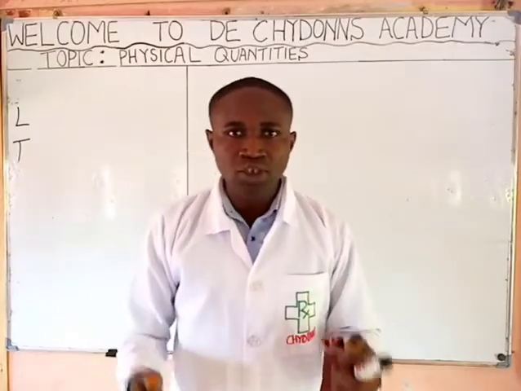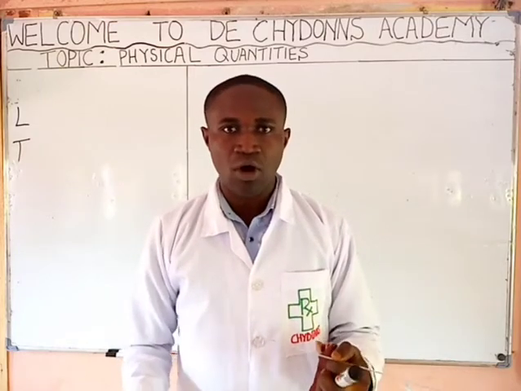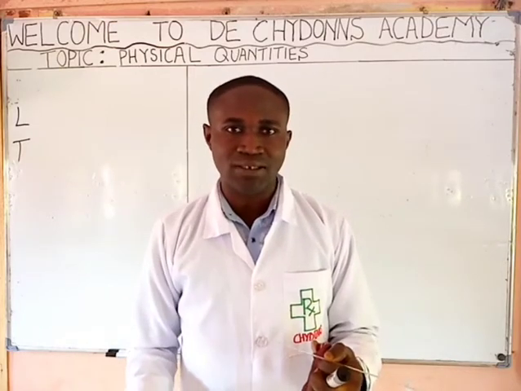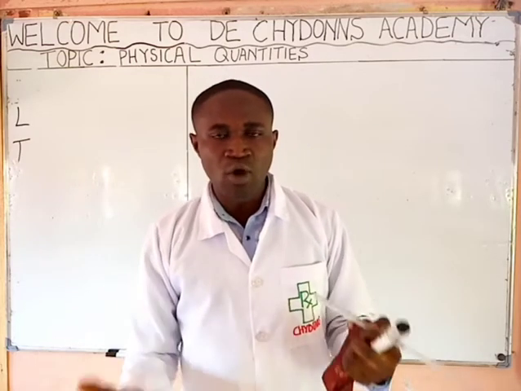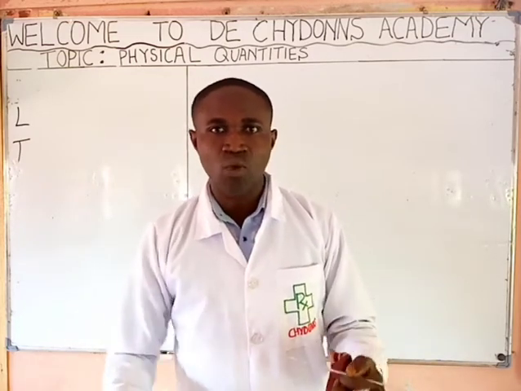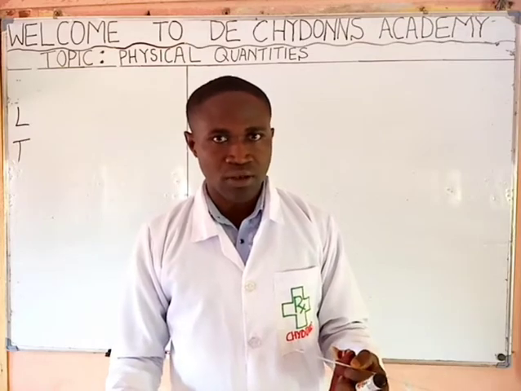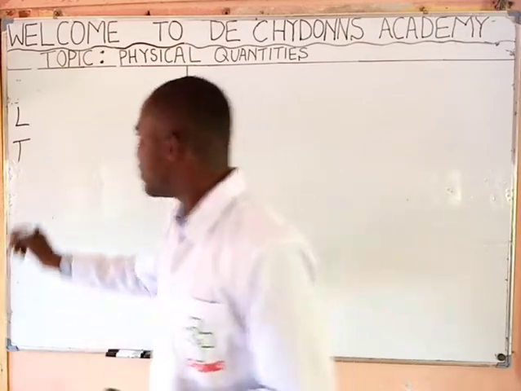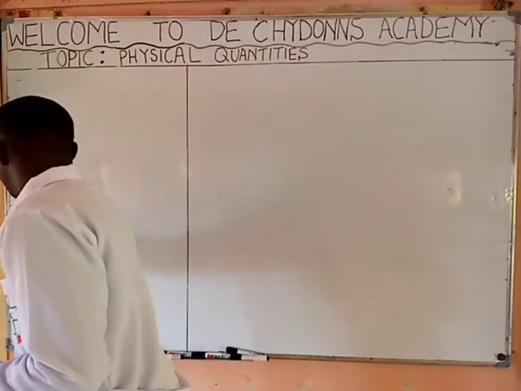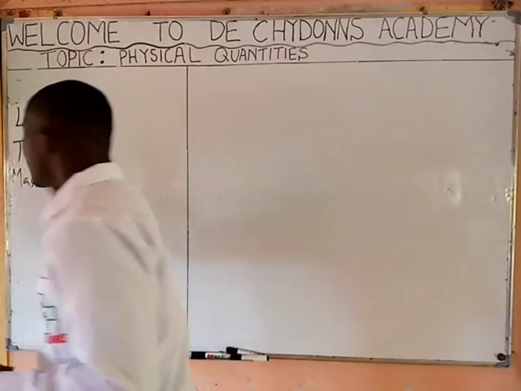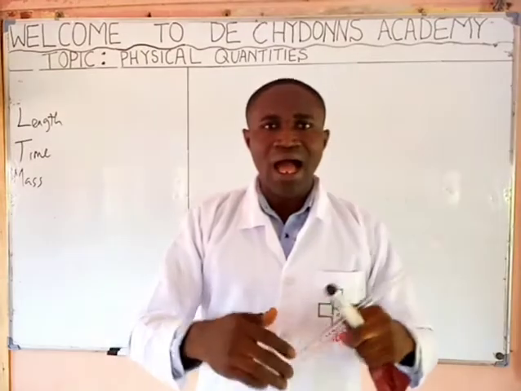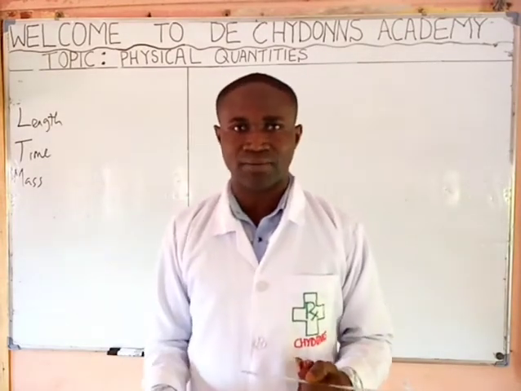Can we measure mass of a body or mass of a substance? Yes, we can measure it using chemical balance, beam balance, weighing balance. It means mass is a physical quantity. Can we measure amount of a substance?